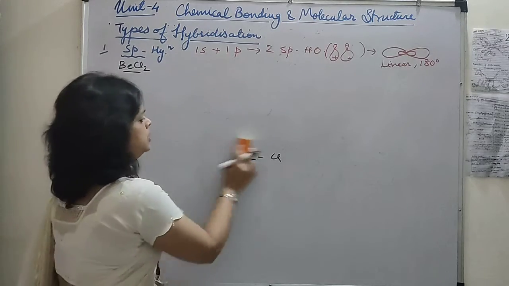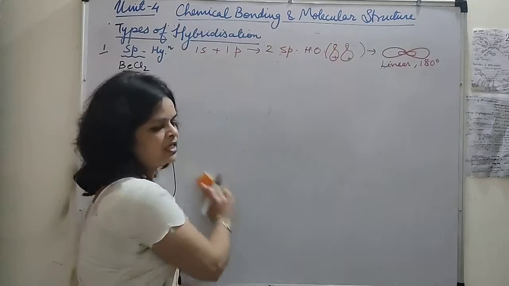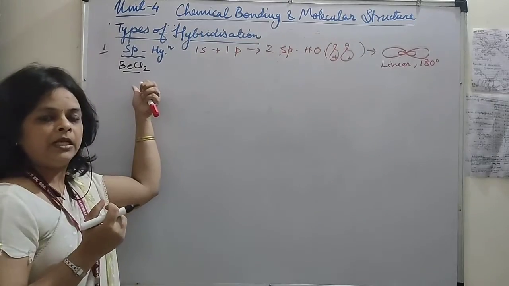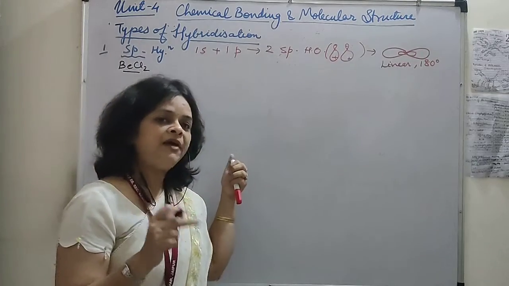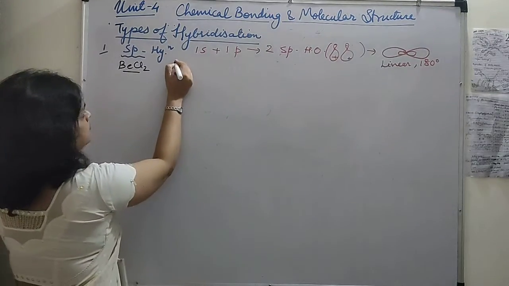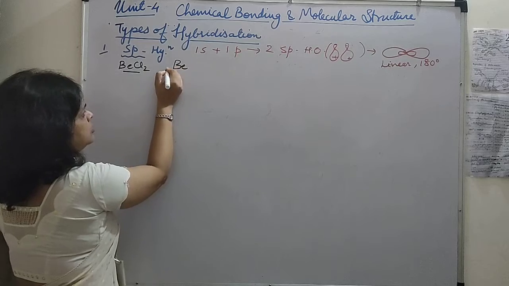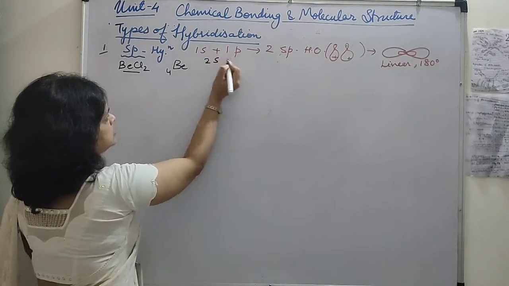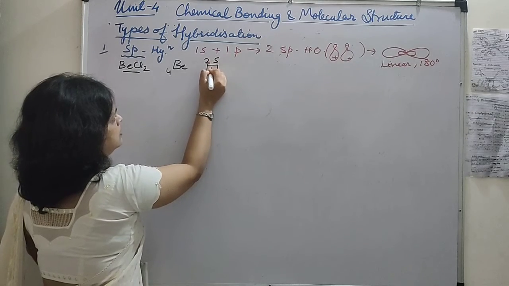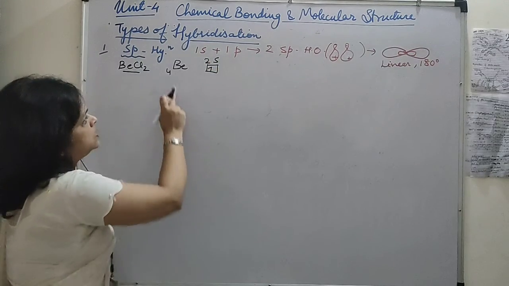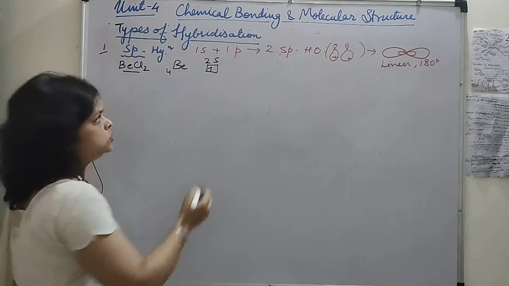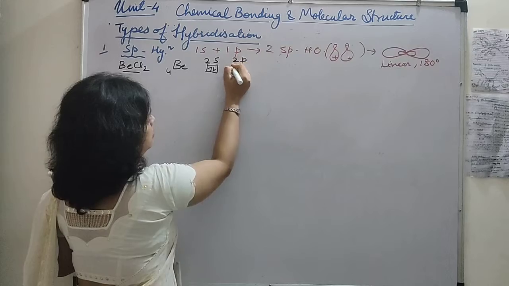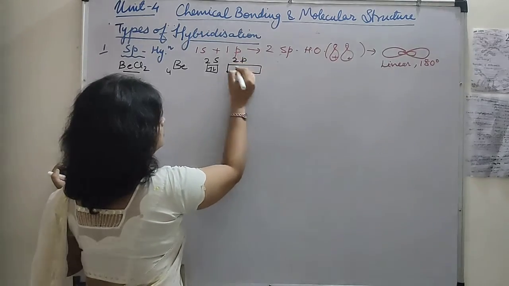Okay. Now, let's start with the BeCl2 example. We will write down the configuration of beryllium and focus on the valence shell configuration. Students, beryllium has atomic number 4. So the configuration is 1s2, 2s2. So 2s has 2 electrons, and the 2p orbital is vacant.